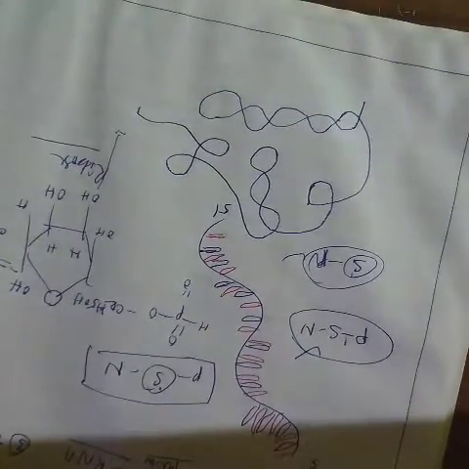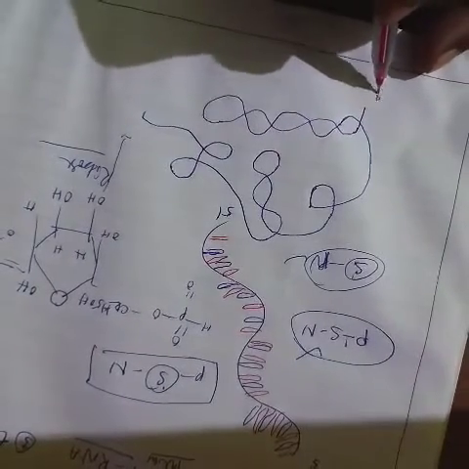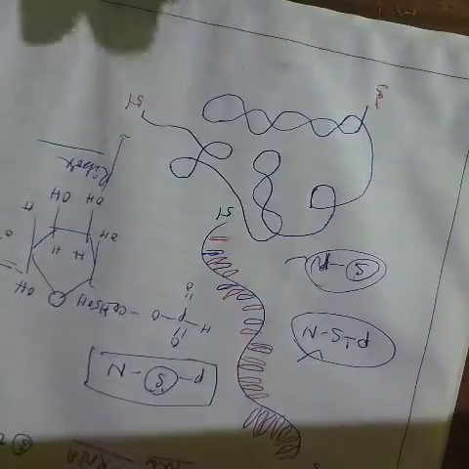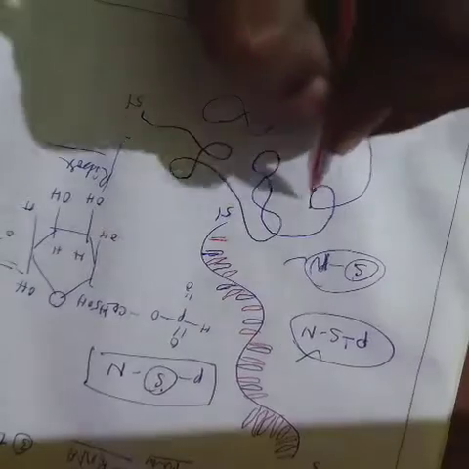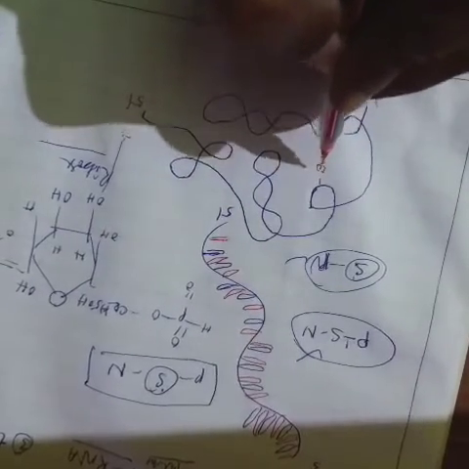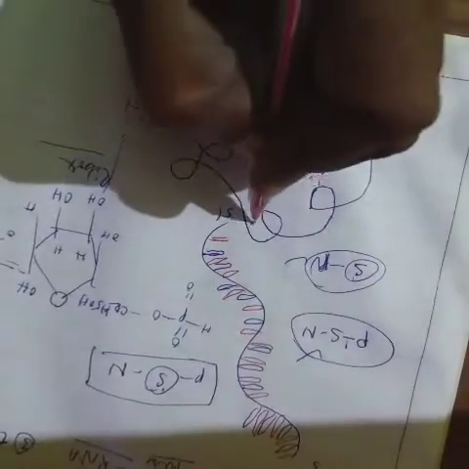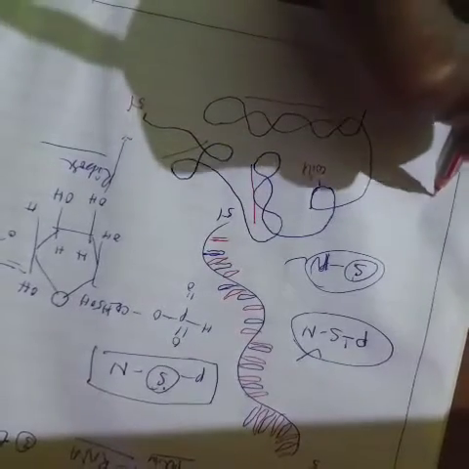Show the structure. So this is a 3' and this one 5' of the RNA molecule. So 3' 5' of the RNA molecule is coiled. This is a coiled. So this one coiled, and this one coiled, and this one coiled. So this is a uncoiled.